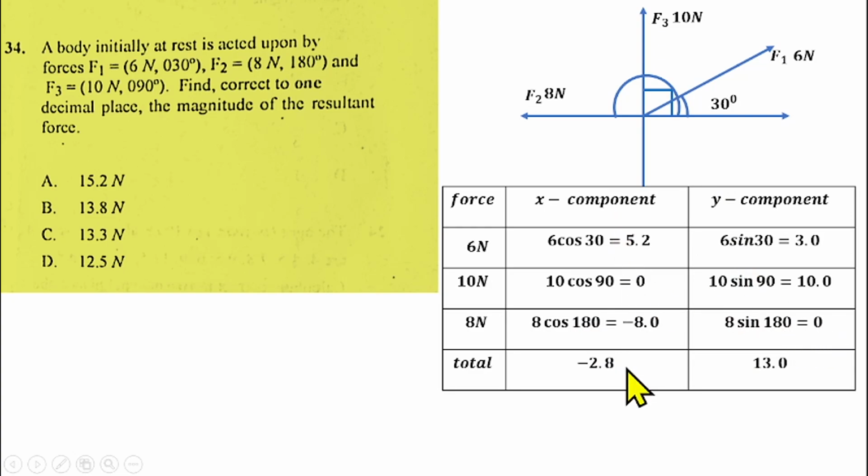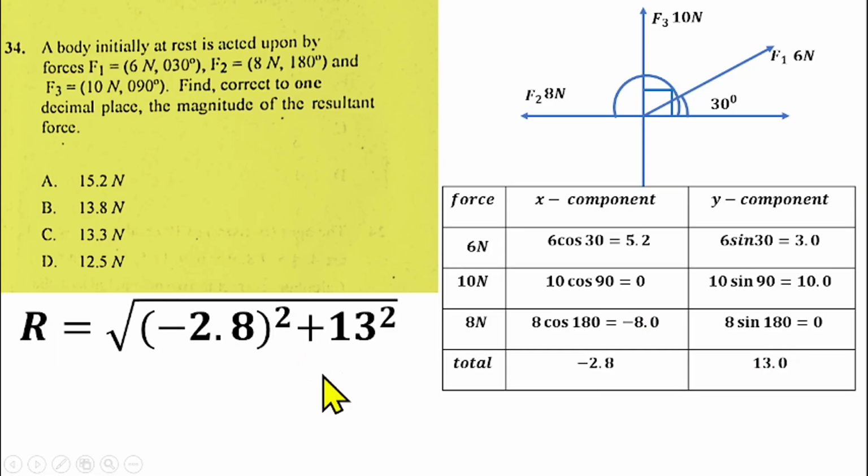If you sum all these x components together and these y components together, you are going to have minus 2.8 and 13.0. If you want to find the resultant of the forces, you have to find the square root of the square of this plus the square of this, and that should give us 13.3 Newton if you simplify that with your calculator. So that will make option C the right answer for question number 34.